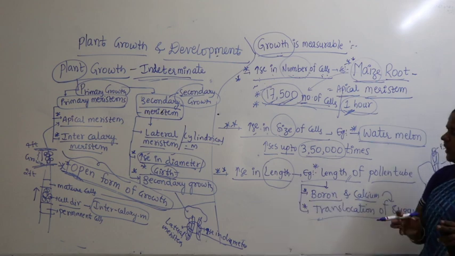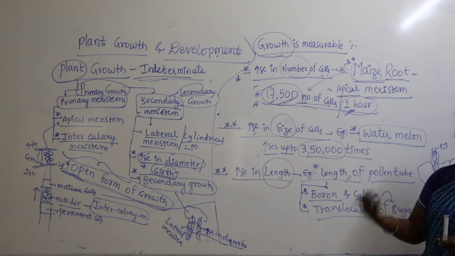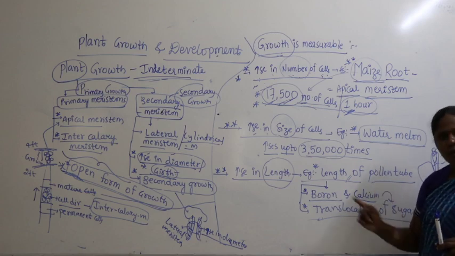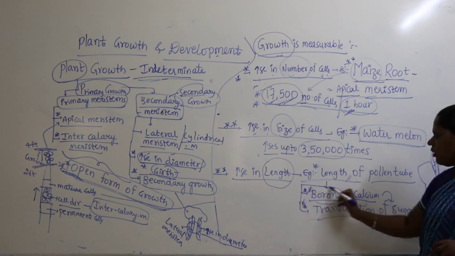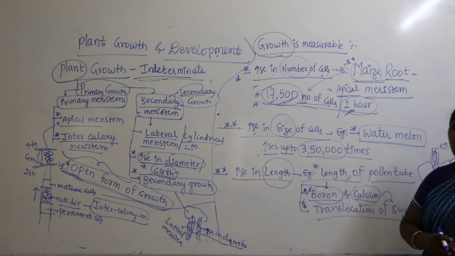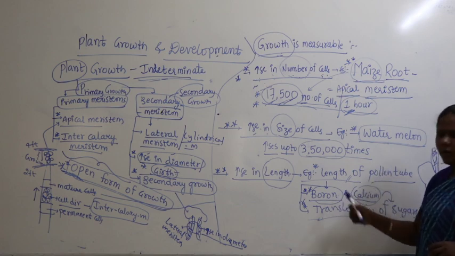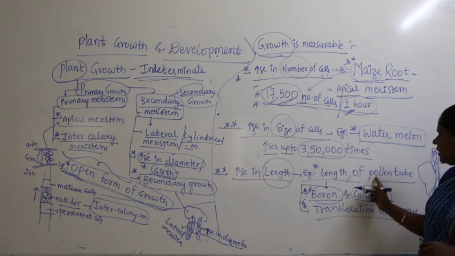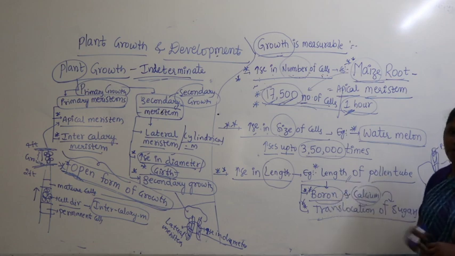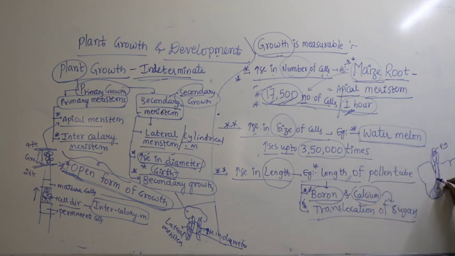If you look at this terminology of pollen tube, you can have other parameters to remember here. In mineral nutrition you studied very important elements. What are they? Boron as well as calcium. Whenever you talk about the pollen tube, it is related with the concept of mineral nutrition. Boron is very much essential for increase in pollen tube length.